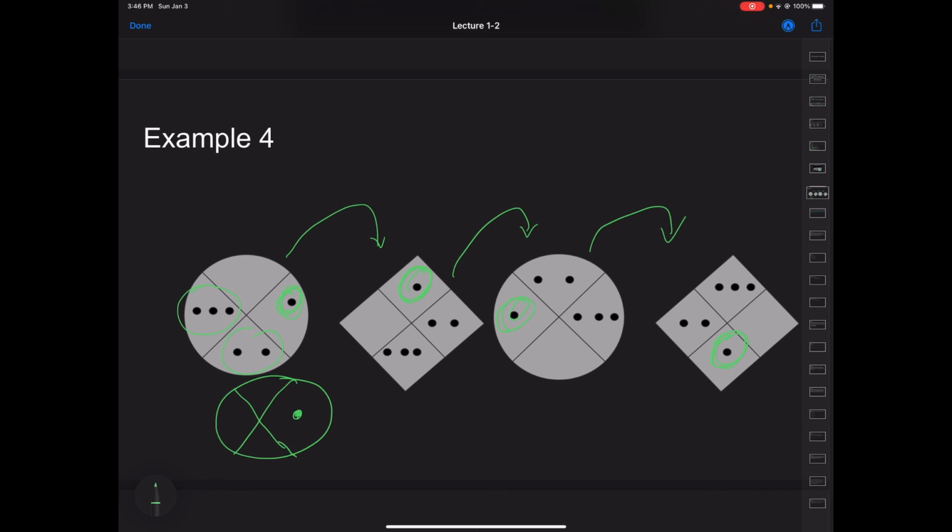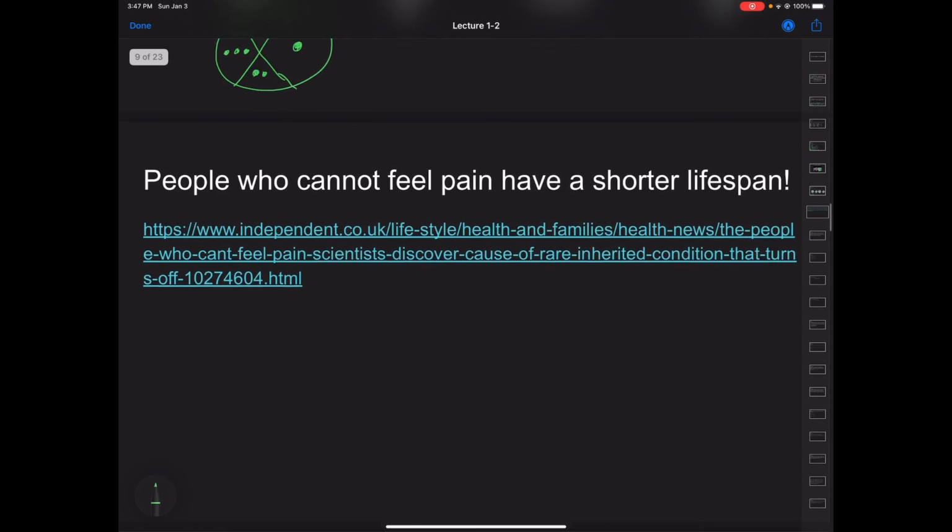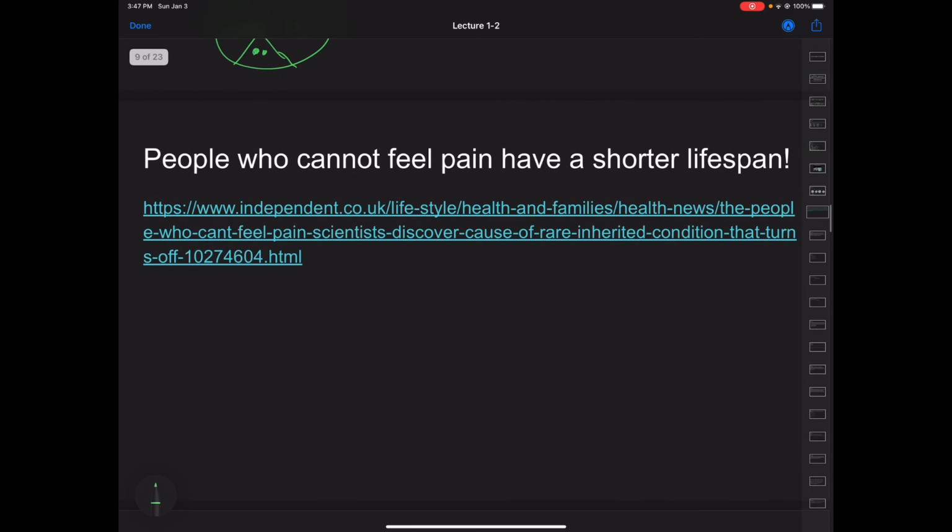What about the 2's? The 2's are circling counterclockwise as well. The 2 is always to the left right here. So this will be our next 2. And this will be where the 3 dots are. Nice and simple. And that is our last example, besides this cool little article. And then after this, we will move on to deductive reasoning.